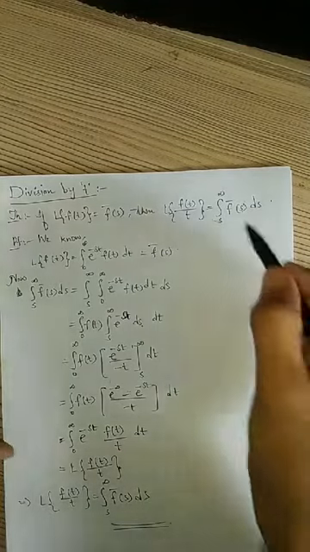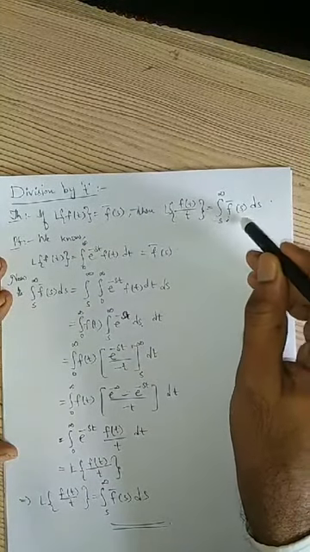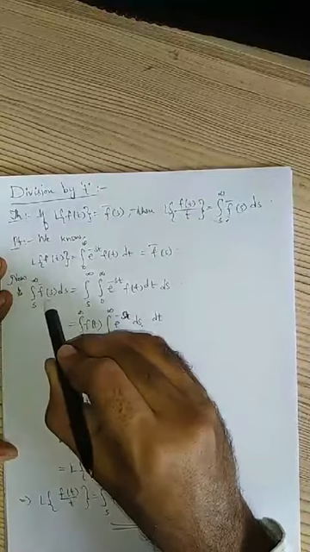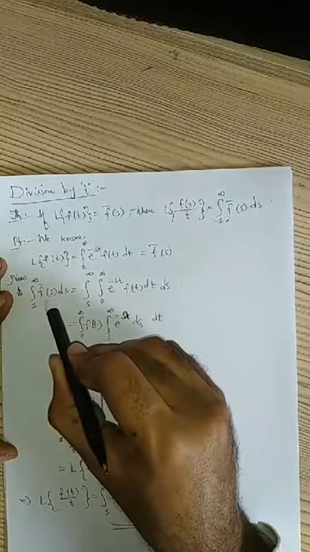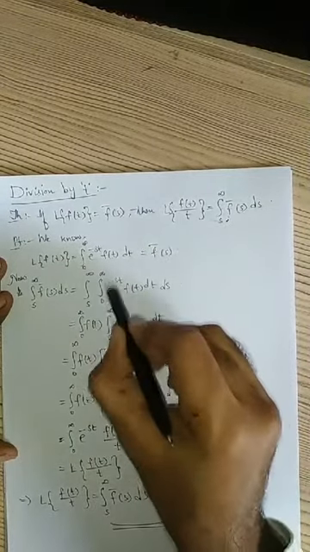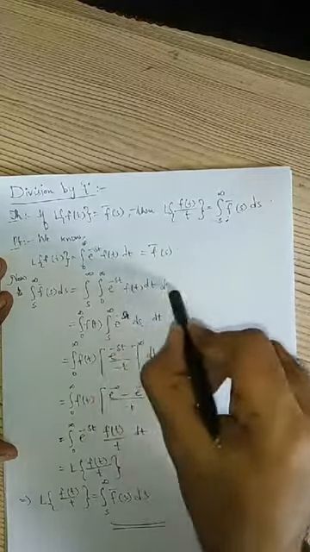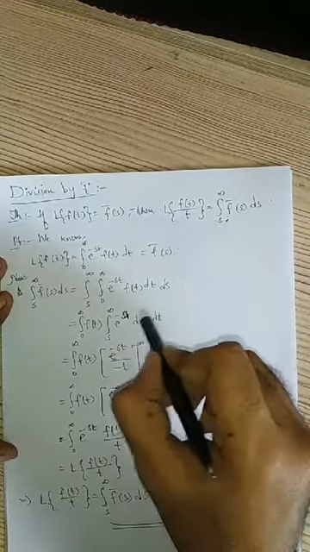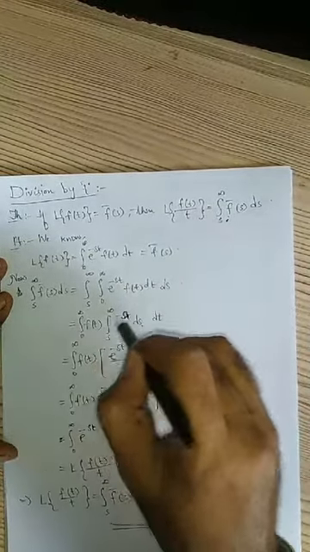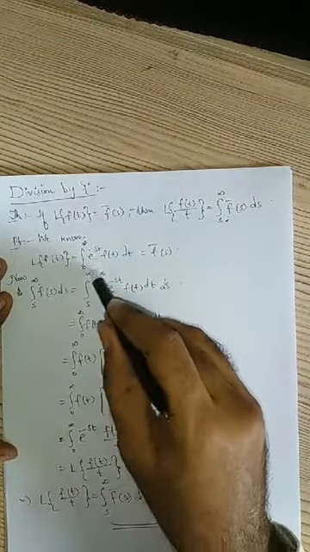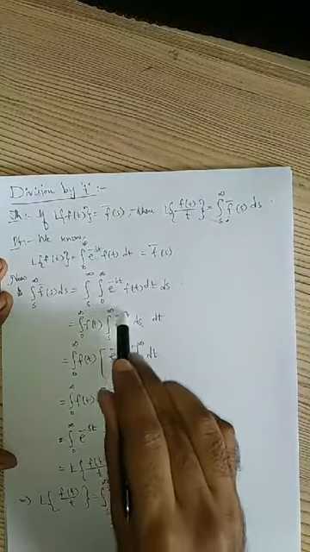So to prove that this is true, we will consider the right hand side. Right hand side is given by integral s to infinity f bar of s ds. Integral s to infinity f bar of s is given by integral 0 to infinity e power minus st f of t dt, ds as it is. Then I will reshuffle these integrals. First I will write the t integral, that is 0 to infinity f of t, and the s integral s to infinity e power minus st into ds into dt. Now I'll integrate this with respect to s.